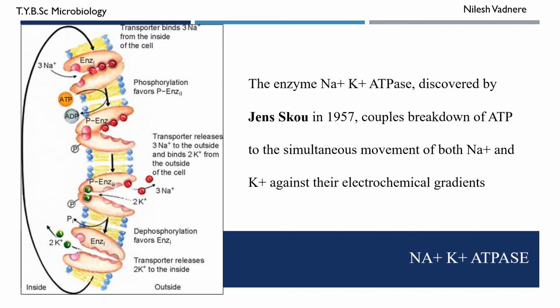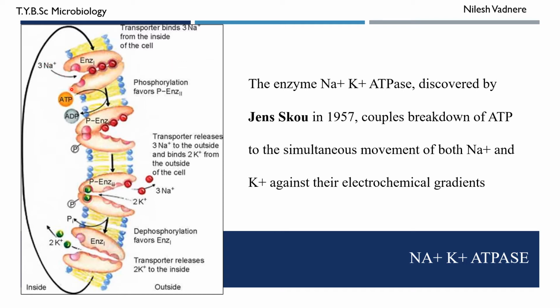Now, in this figure, you can see that these red color balls are the sodium ions. Sodium ion concentration is low inside the cell and it is high outside the cell. So energy is required to transfer the sodium ion from inside to outside, and this is an active transporter.